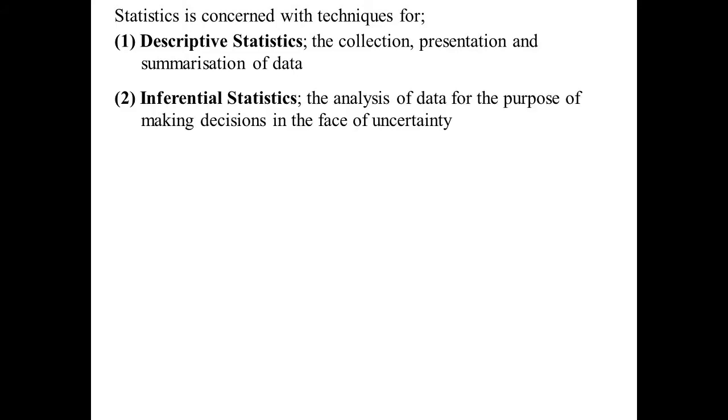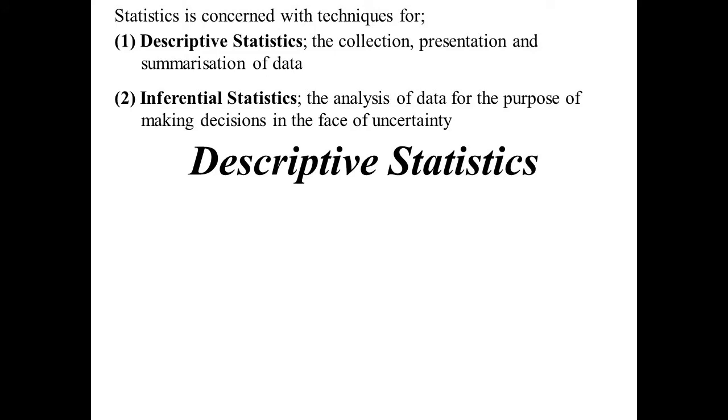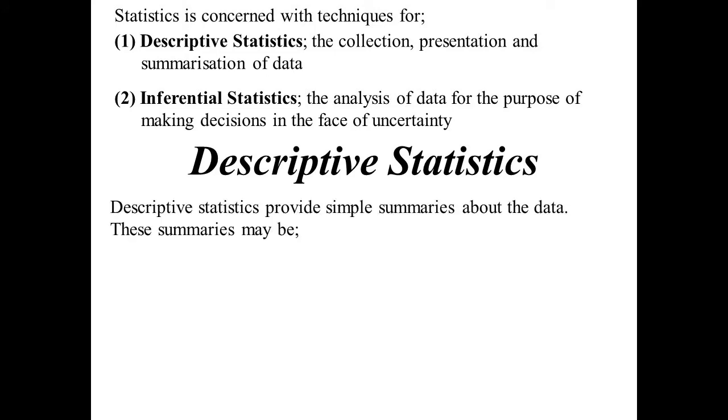So we're concerned with techniques for describing stats. So descriptive stats, which is all the collection of the data, presenting it and summarising that data. And then the other part of stats is the inferential. That's when you can go and use that data to make predictions. That's what actuaries do. So descriptive stats, basically simple summaries about the data.